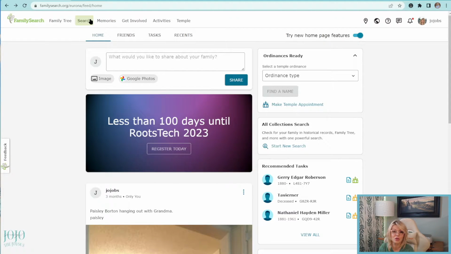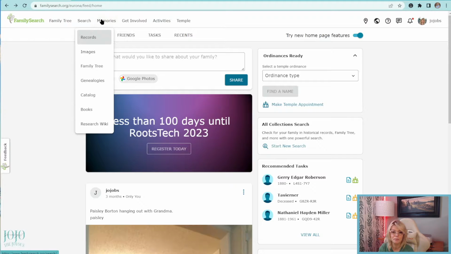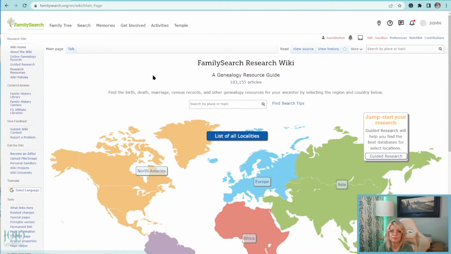So if you go to search after you've logged in, you're going to go to Research Wiki. On the search tab, Research Wiki is the very bottom one, and it's going to bring you to the home page. Now, Research Wiki is a free public research site. Everything you find in here is going to take you to some type of record that will help you search for your ancestor. So you won't search by name, but you'll search by place, and so on and so forth. I can get to that in another video.